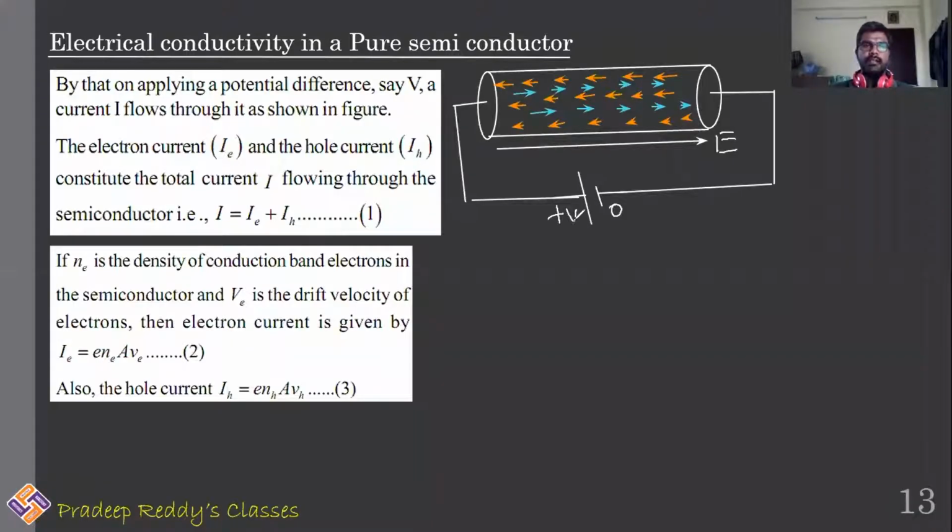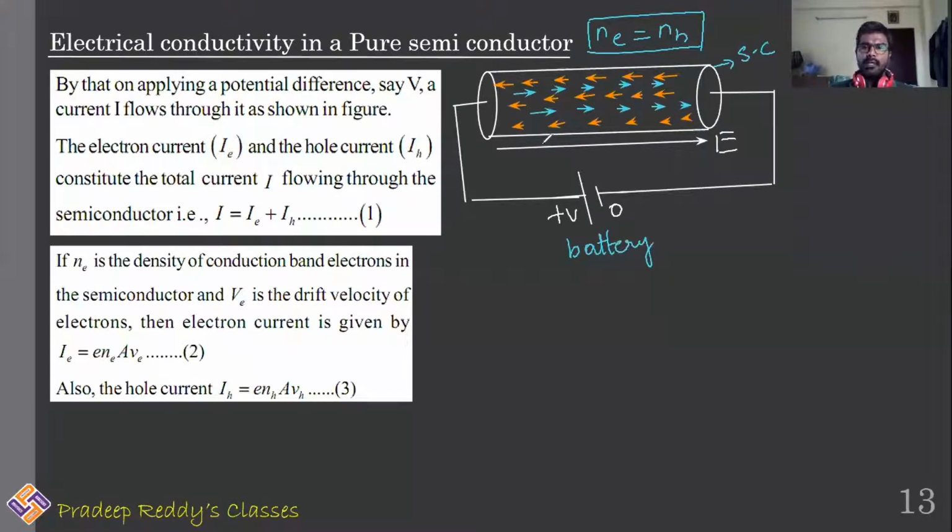Now let us discuss electrical conductivity in a pure semiconductor. As we are dealing with a pure semiconductor, the number of electrons is equal to the number of holes. This is a semiconductor, and there are two charge carriers, electrons and holes. You are taking such a semiconductor and connecting it to an external potential difference. This is a battery.